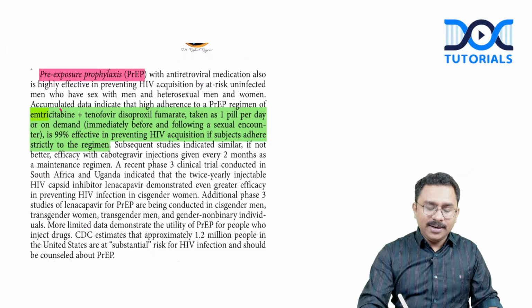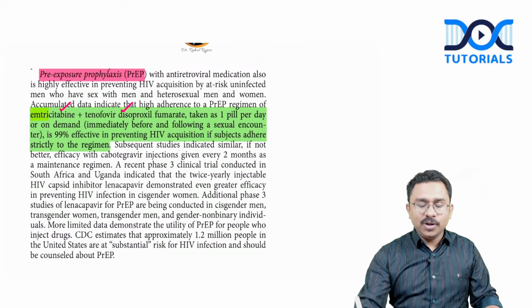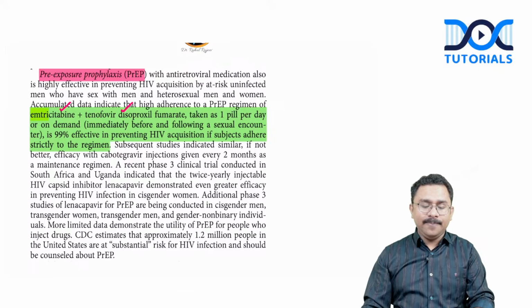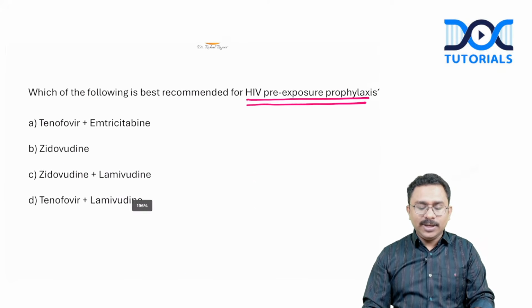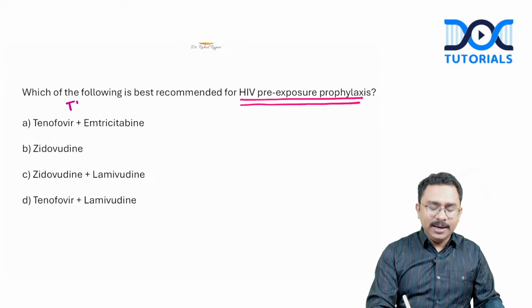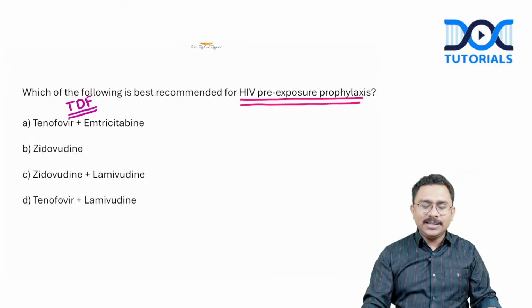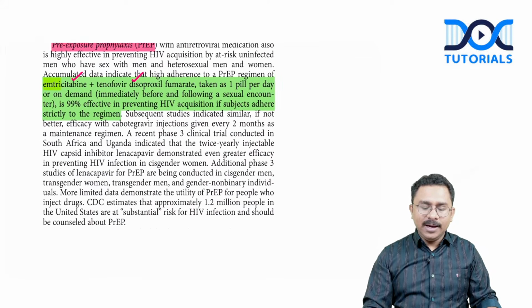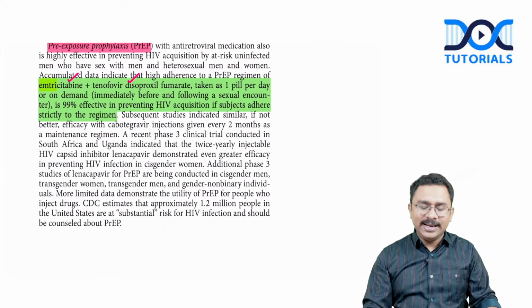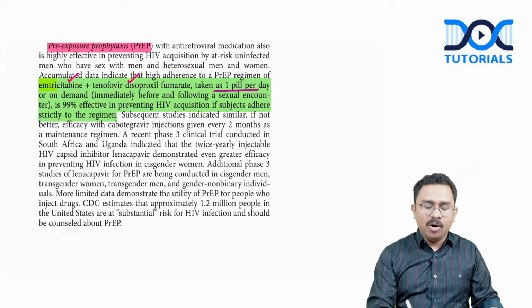The recommended regimen is a combination of emtricitabine plus tenofovir disoproxil fumarate. So you have two regimens mainly, and both regimens include tenofovir, one of which is the TDF and the other is the alafenamide preparation as well. The preferred one is the TDF itself, tenofovir disoproxil fumarate, which is again mentioned in Harrison as well, and can be given either as a daily regimen or on demand.